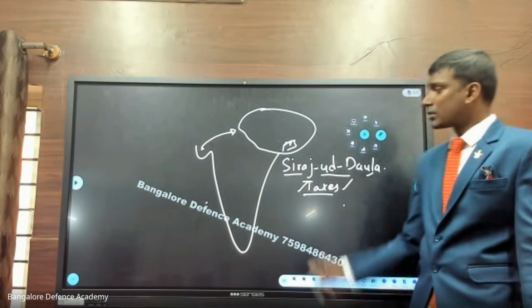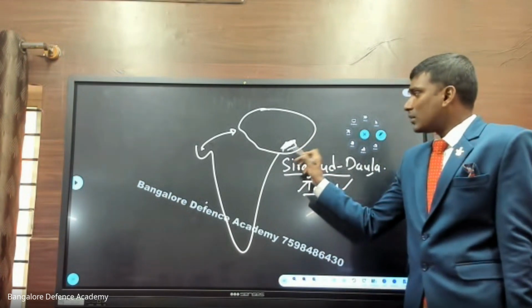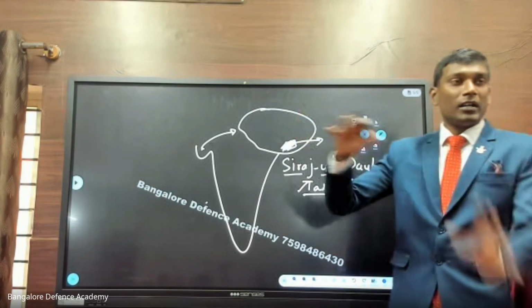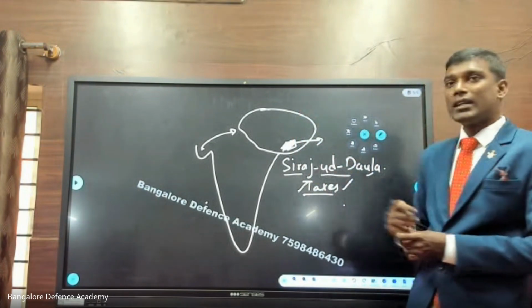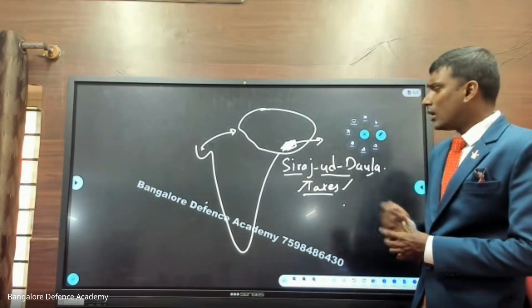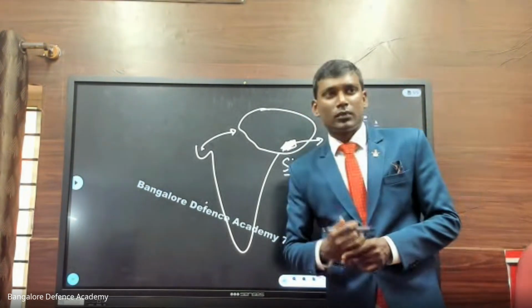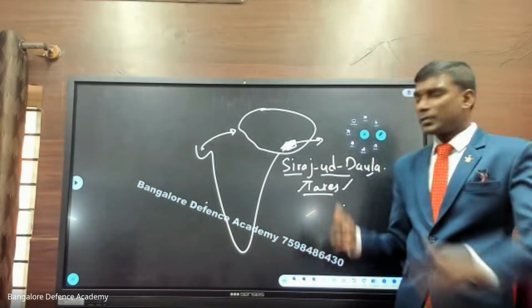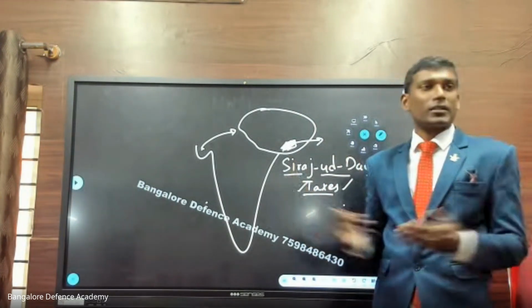Siraj-ud-Dawla is getting information that these British people came here, and they are telling us they are independent, they are free, they do not pay taxes. And they are building a fort. So now who will get angry, naturally? Siraj-ud-Dawla was a young guy, a 24-year-old, an angry young man. His blood is warm, so he directly gets into action.